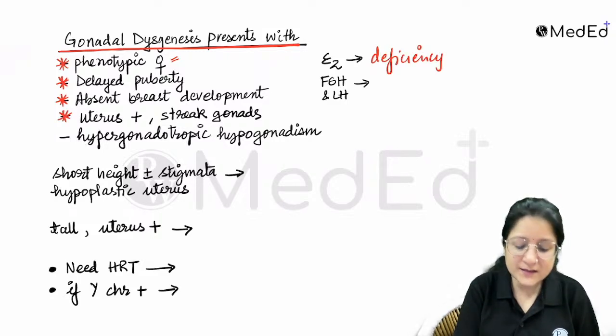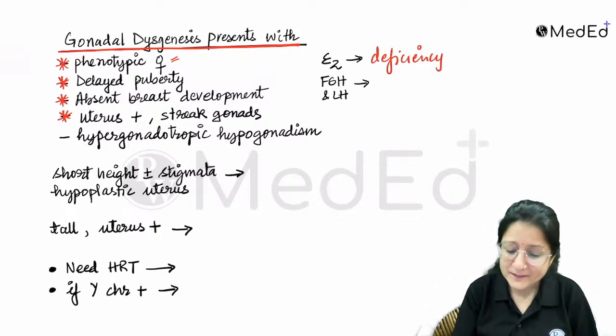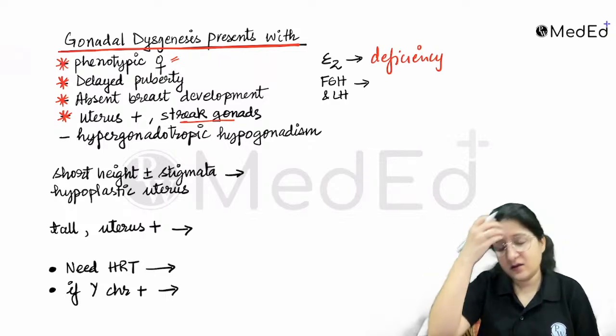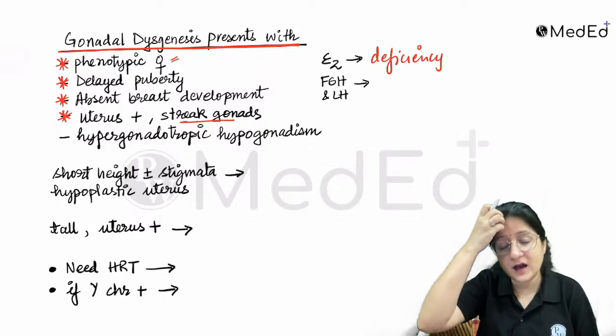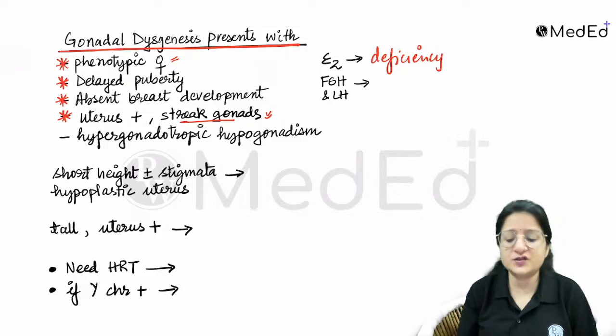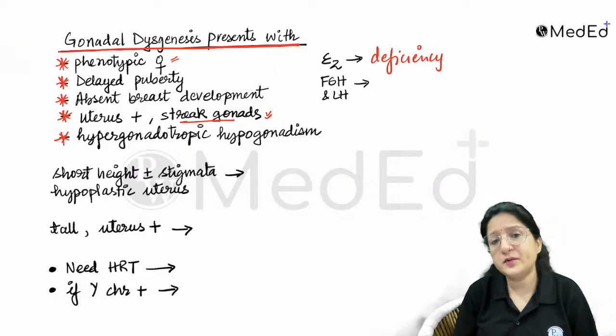The uterus is present, the gonads are simply weak gonads. It's very difficult to say just based on ultrasound whether they are streak ovaries or dysgenetic testes. We cannot really be sure of that, but nonetheless they are streak gonads. And they have hypergonadotropic hypogonadism.